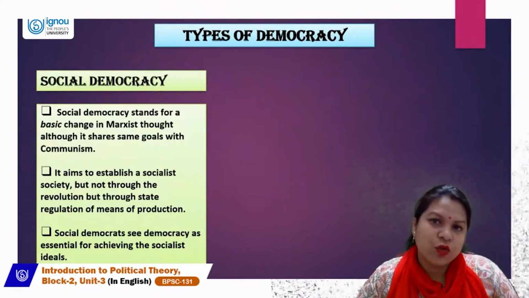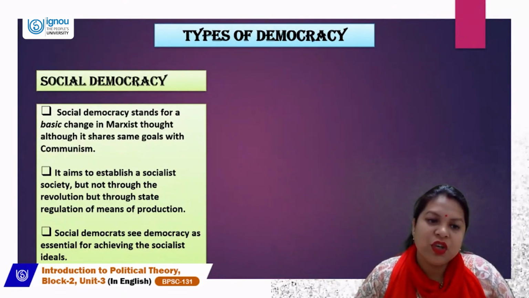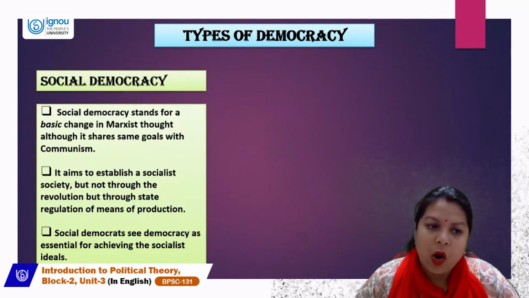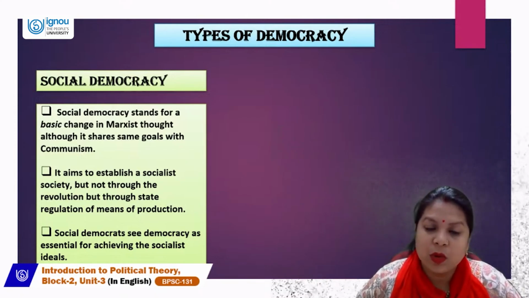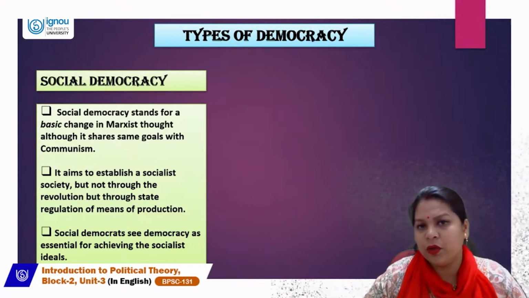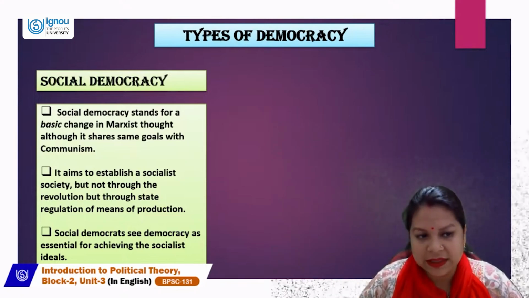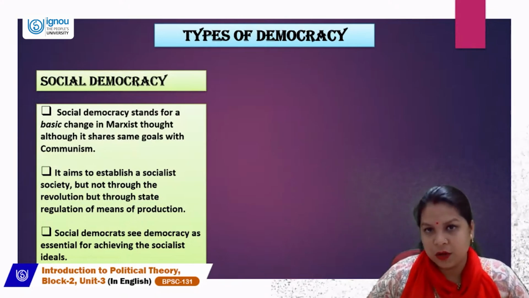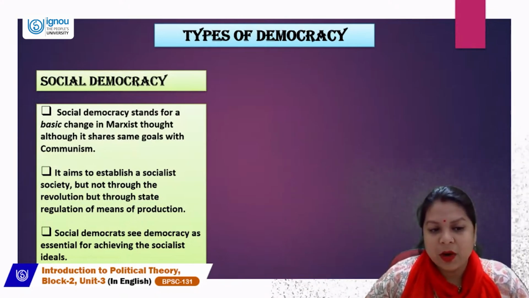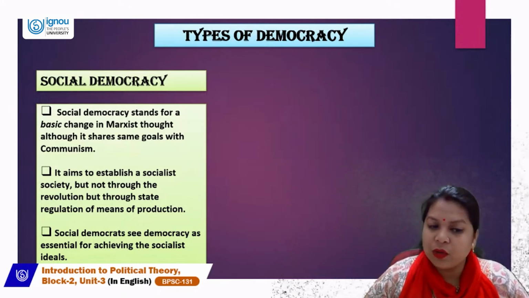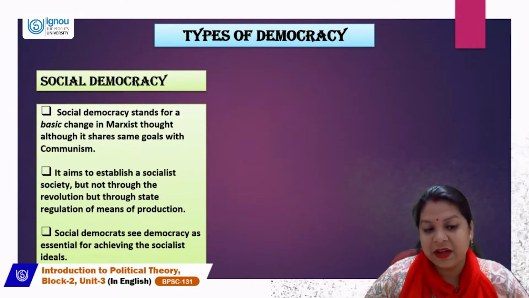Now let's talk about social democracy. Social democracy stands for a basic change in Marxist thought, although it shares the same goals with communism. So this social democracy is also similar to people's democracy. Their aim is the same, but there is a basic change in their thought process. So social democracy aims to establish a socialist society, but not through revolution, but through state regulation of means of production.